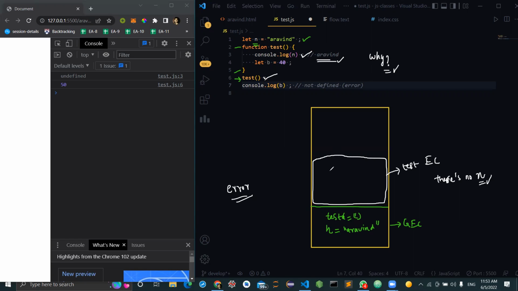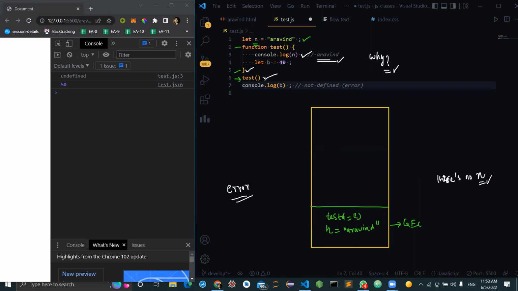And then after this, what will happen? A variable is created which is b, and that will be assigned to 40. Now what will happen? The control goes to this closing line. That means function erasing will be done. That means the function execution got completed, so it will be erased from the memory.